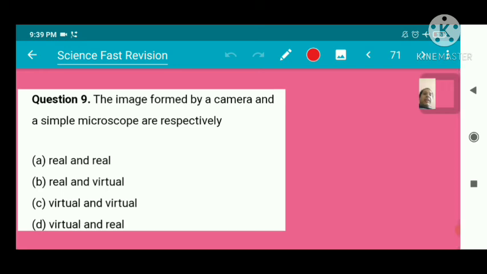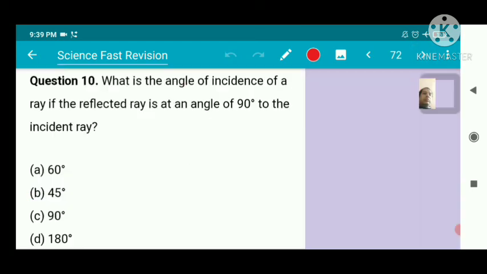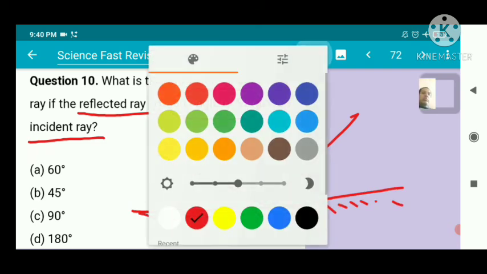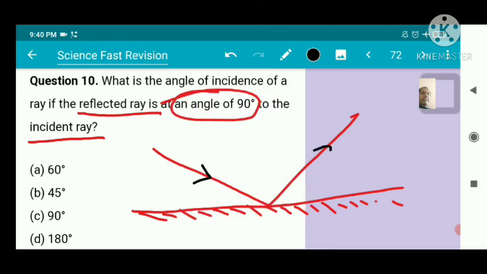The image formed by a camera and a simple microscope are respectively real and virtual. What is the angle of incidence of a ray if the reflected ray is at an angle of 90 degrees to the incident ray? If this is our plane and this is the incident ray and this is the reflected ray, we draw the normal, perpendicular to the surface of the mirror.